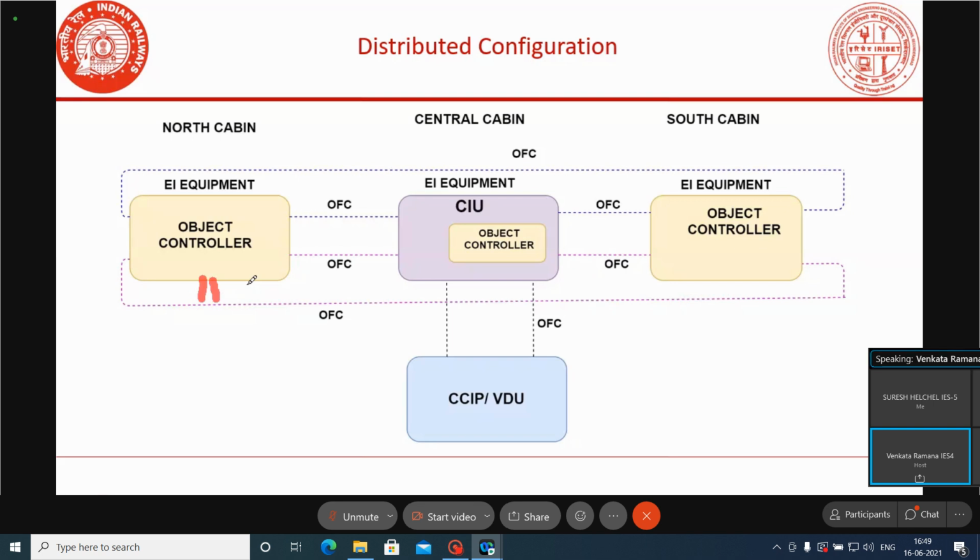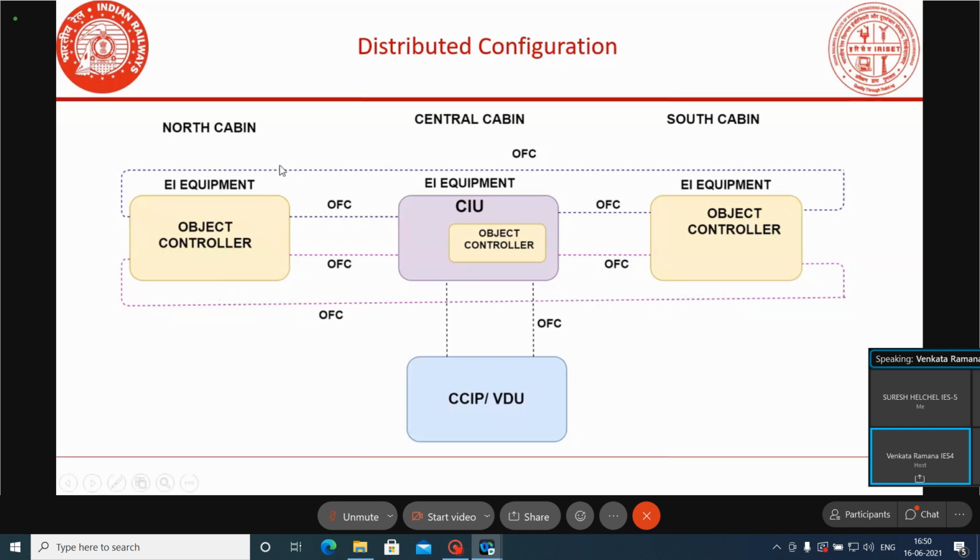Separate cables may be laid to each gear, and that is very easy for maintenance. Suppose any cable becomes defective, or if a spare cable is available, restoration will be easy. In a conventional system, we lay a 30 core cable from the relay room to one centralized location, and from there we lay separate cables. But here, individual cables can be laid directly from the object controller to the equipment.